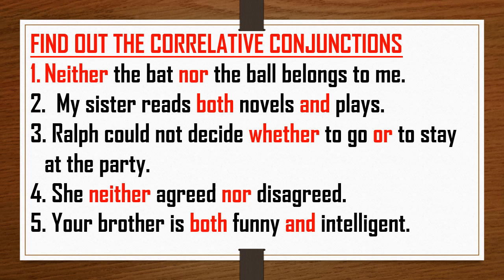Next is, she neither agreed nor disagreed. So the correlative conjunctions are neither nor. Next sentence: your brother is both funny and intelligent. The same pair is given here, both and. Now let us move ahead.